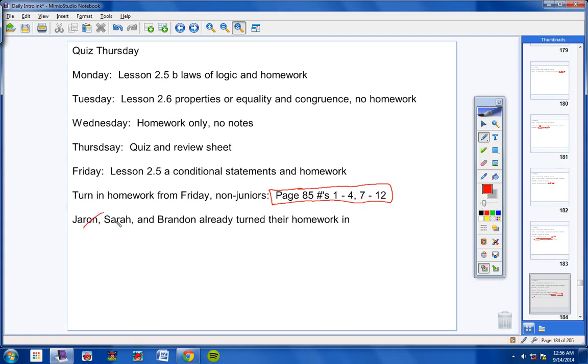So you 3, don't worry about turning this in, but all the other sophomores, you need to turn this in now. Something that's really getting old and irritating is not having names on the paper. So please put your name on the paper and check before you turn that in, okay? But go ahead and turn this in now. And you juniors, you will not make this up until this Friday, so don't worry about that. But you sophomores, you need to go ahead and turn this in from Friday, okay? And excuse my voice, it's really rough today.